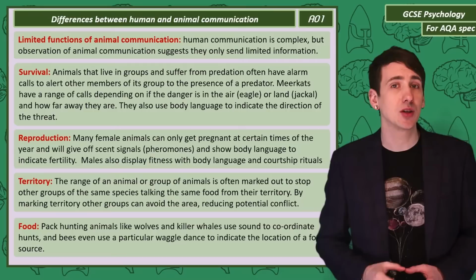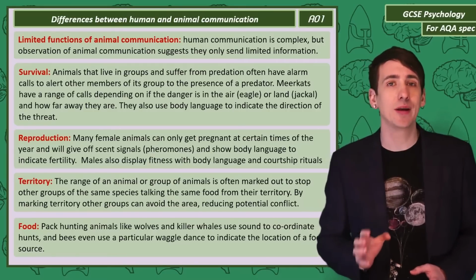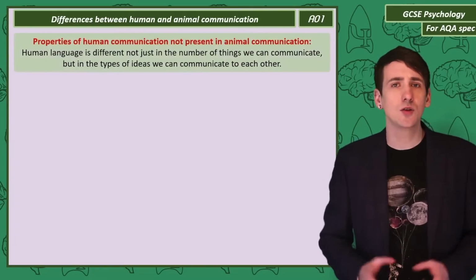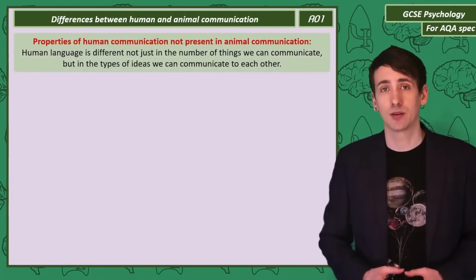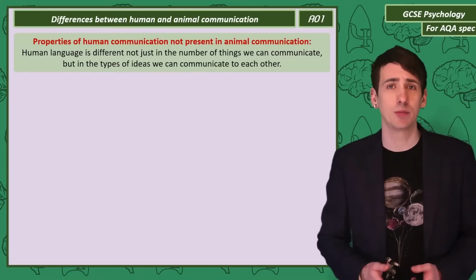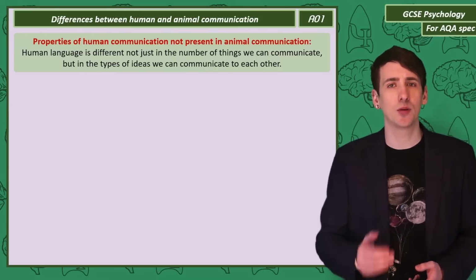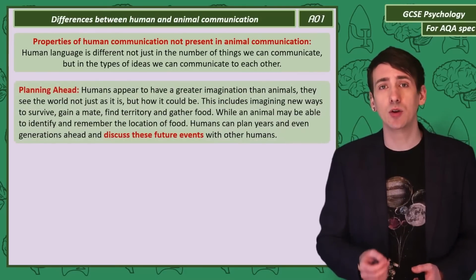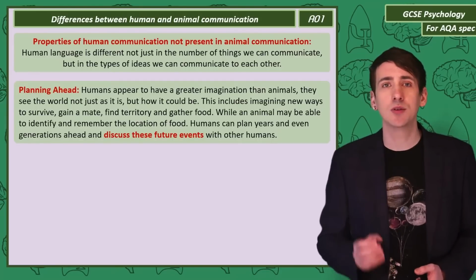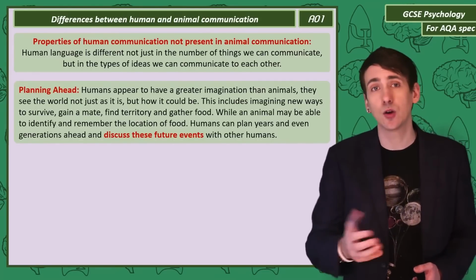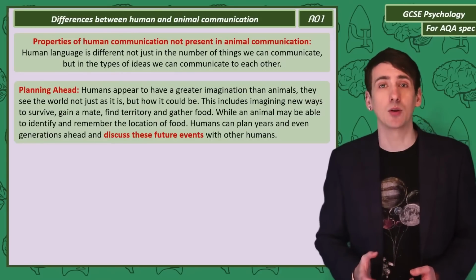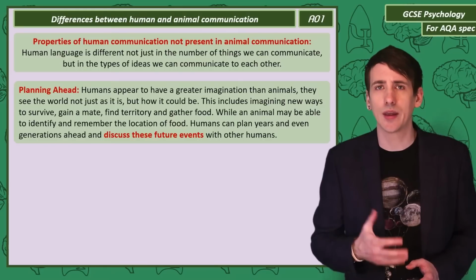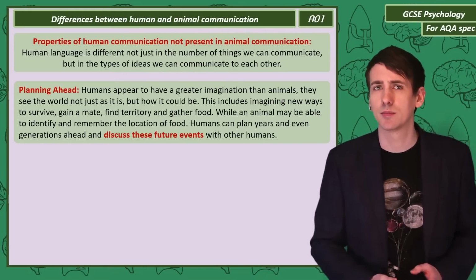So, while animal communication can be impressive, there are some fundamental differences between human and animal communication. Of course, we can use language to talk about a wide number of topics, not just those linked to survival and reproduction. But it's not just the number of topics, it's how we talk about those topics that's different. While animals communicate in response to the world around them, humans can imagine how the world could be and talk about that. For example, animals might sound an alert about the presence of a predator, but humans can think about what they can do to avoid predators in the future.